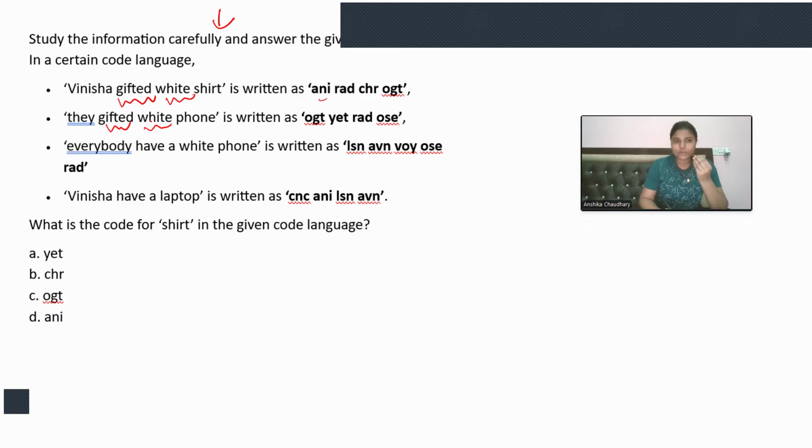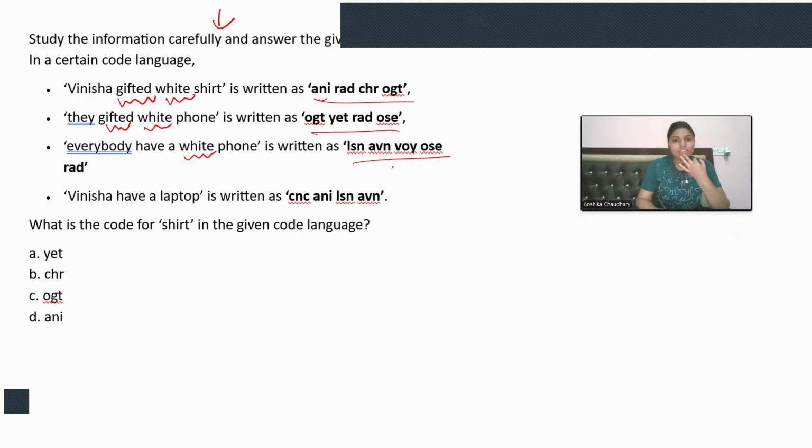So, we got two words that are common, but we have two more lines to check. Here in this line, I have white. So now, three lines have a common word. We need to look for the word that is common in all three lines, because white, white, white is common, right?